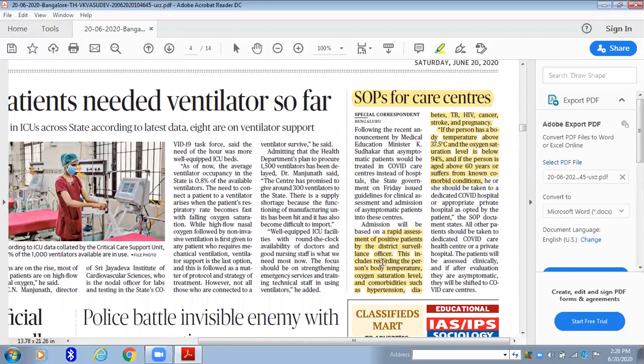Okay, so regarding how the corona patients are treated now. This comes under part of the treatment in disaster management. These kinds of lines are very much important, especially for your prelims as well as mains. Now what this article is talking about, first thing is rapid assessment of positive patients.